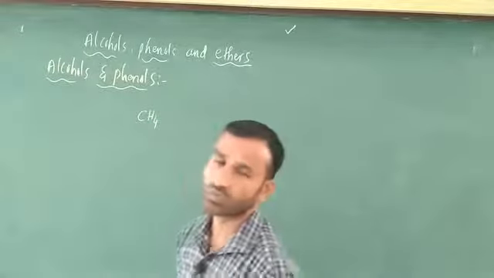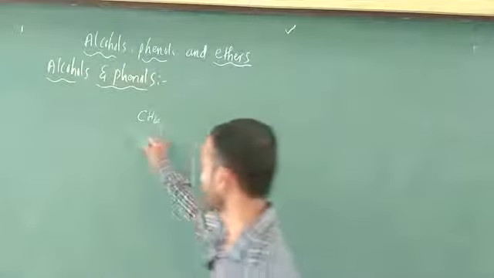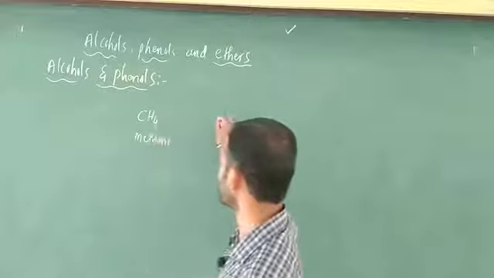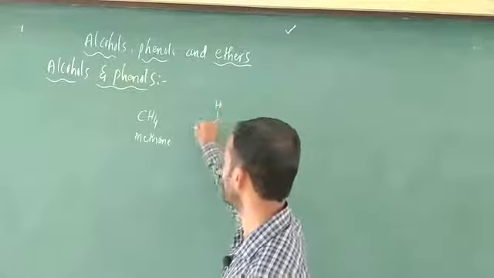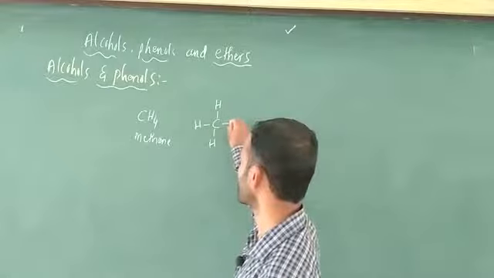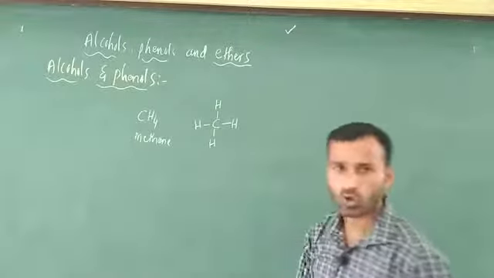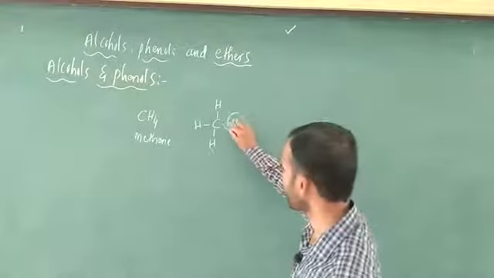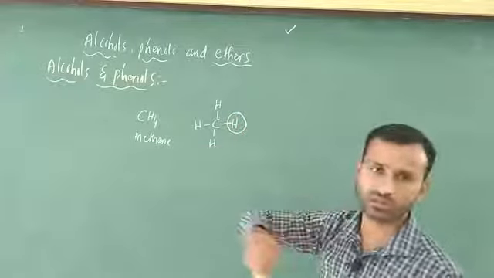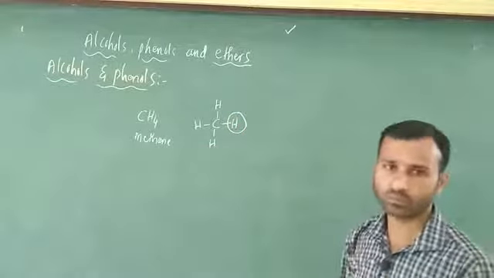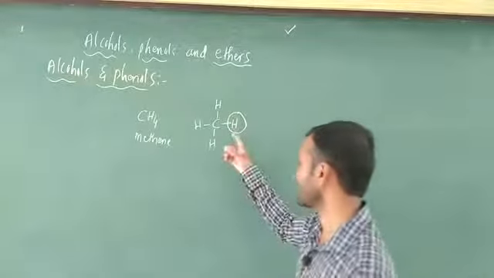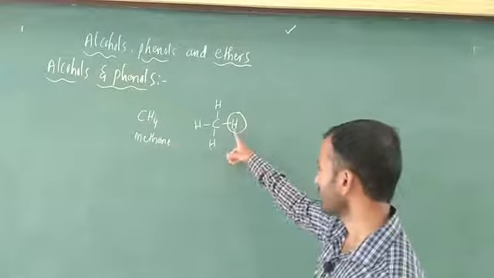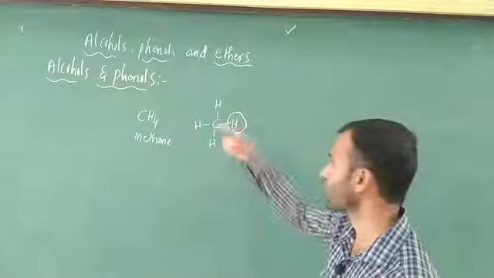I am going to write a very simple example. This is methane. I will write the methane structure like this: one hydrogen here, one hydrogen here, totally four hydrogens. What is an alcohol? Replacing a hydrogen by a hydroxyl group, that is, an OH group, is called an alcohol. I am going to remove this hydrogen and add an OH group.